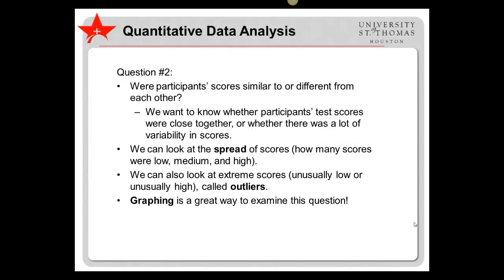Another question we might ask is, were participants' scores similar to or different from each other? In this case, we want to know whether participants' test scores were close together or whether there was a lot of variability in scores. We can look at the spread of scores, how many scores were low, medium, and high. We can also look at extreme scores, unusually low or unusually high, called outliers. Graphing is a great way to examine this question. It will show us whether scores are close together or far apart, and whether there are any scores that are highly discrepant from the rest of the scores.